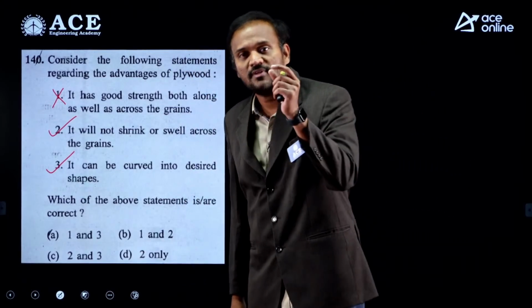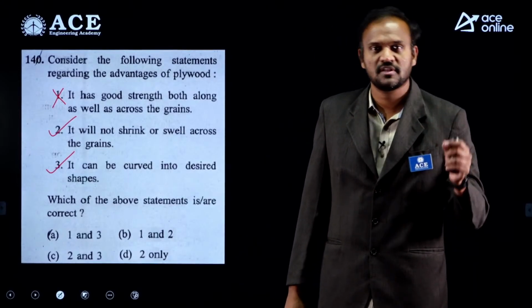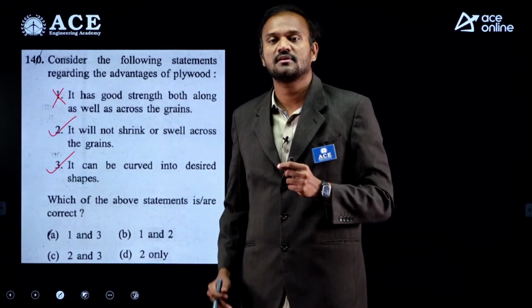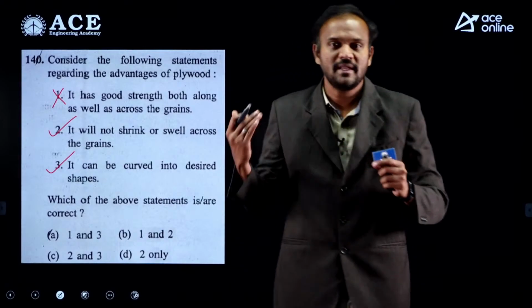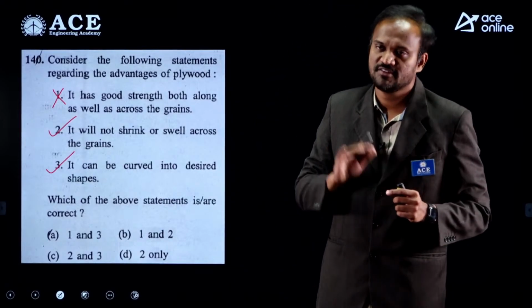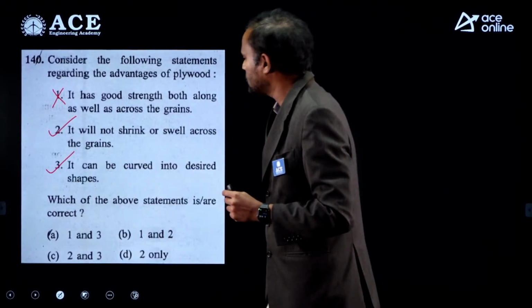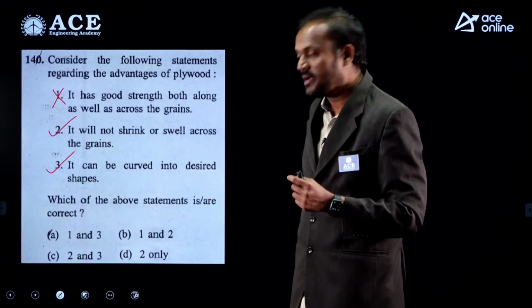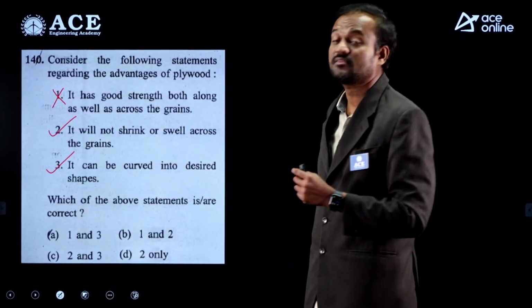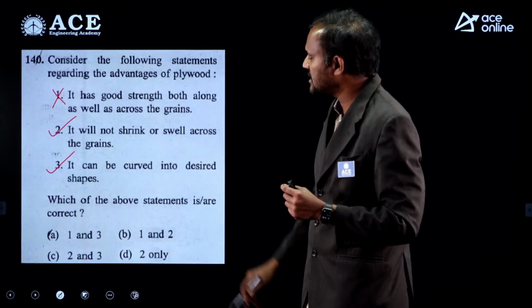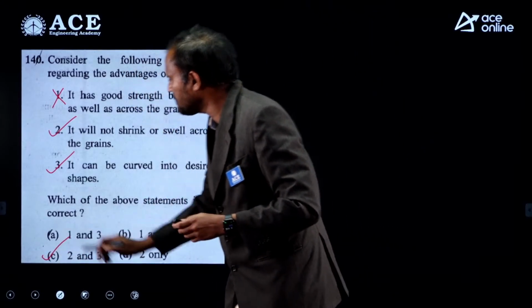Plywood, even with low thickness, will have good strength. Because of the low thickness, it can be bent into required shape and size, so curved surfaces can be formed. So 2 and 3 are correct, option C.